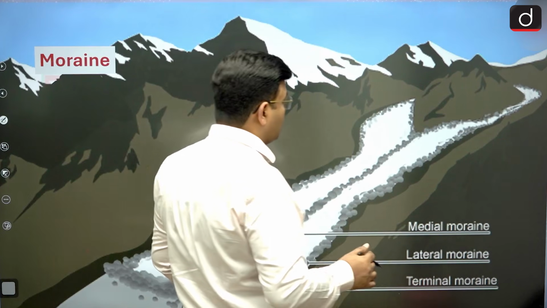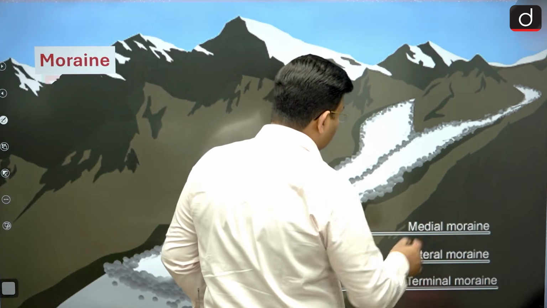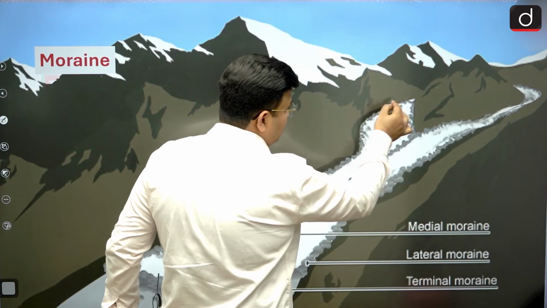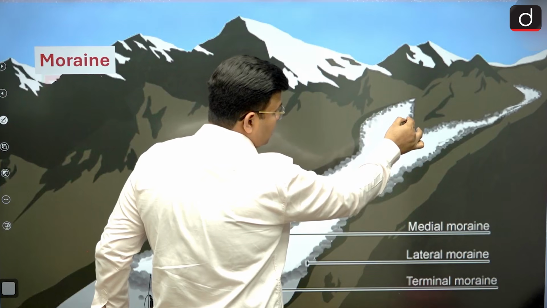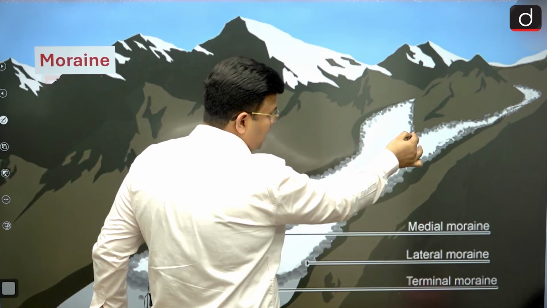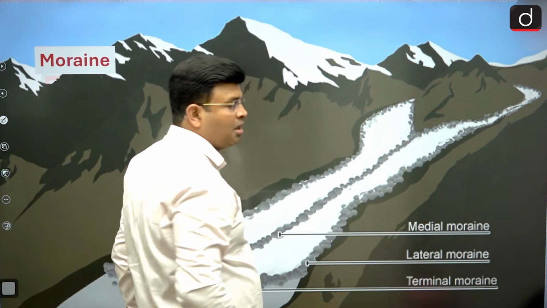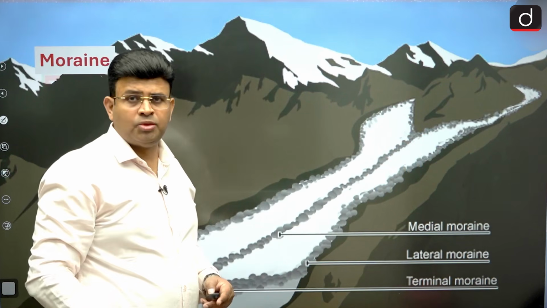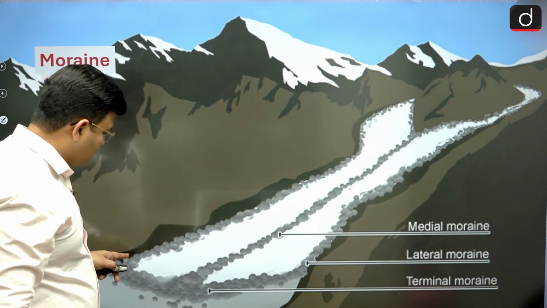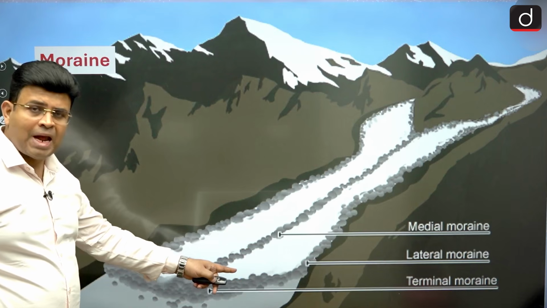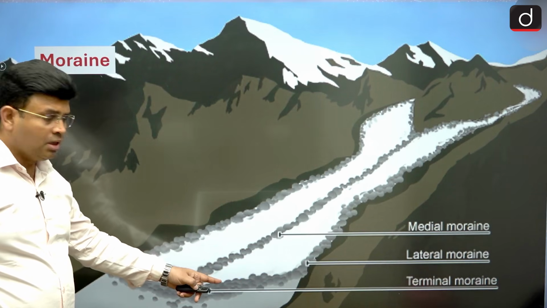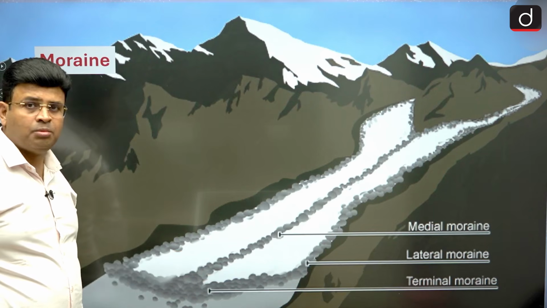When two glaciers are moving, the lateral moraine of one glacier and the lateral moraine of the other glacier meet together at the confluence point and become a medial moraine, the middle part of the moraine. Thereafter, when the debris is deposited at the end of the glacier, where the glacier starts melting and stopping, in that region it is known as a terminal moraine.